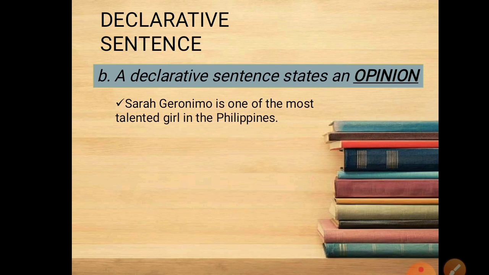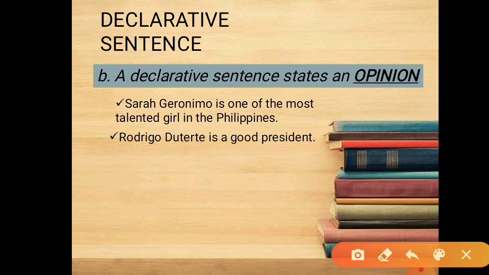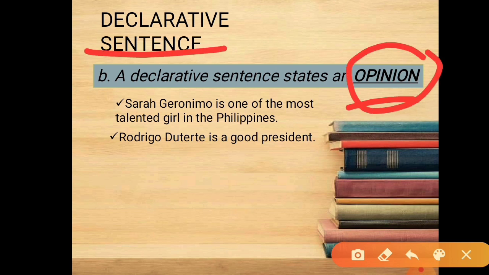Probably some people won't agree with this statement. That's why it's an opinion. Rodrigo Duterte is a good president. There are some Filipinos that won't agree with the statement. That's why it's an opinion. And statements that state an opinion are declarative sentences.